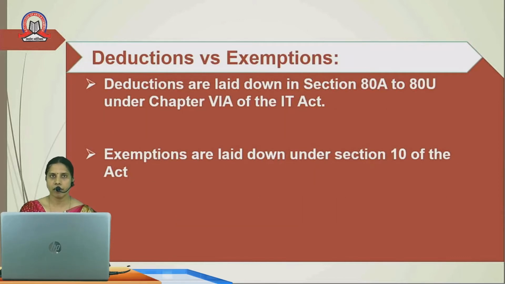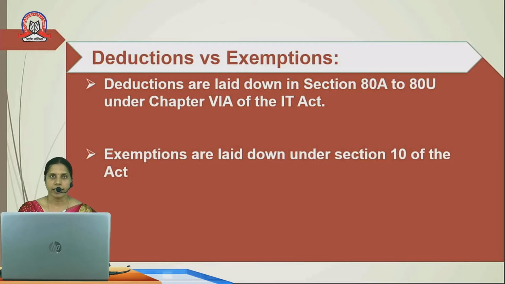Now, what is the difference between deductions and exemptions? In both cases, a certain reduction in terms of amount is allowed. But what is the basic difference? The deductions are laid down in sections 80A to 80U.